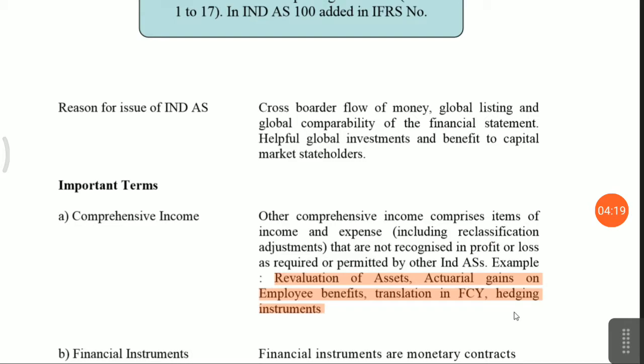Friends, I just want to give information that in year 2011 IFRS was to be introduced in India. But due to certain issues including tax matters, this was postponed. So IFRS in India is reflecting from the financial year 15-16 onwards.